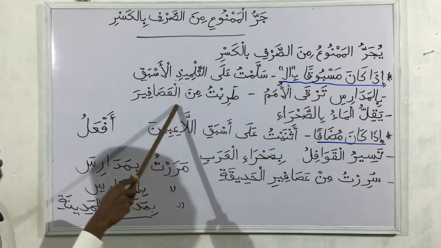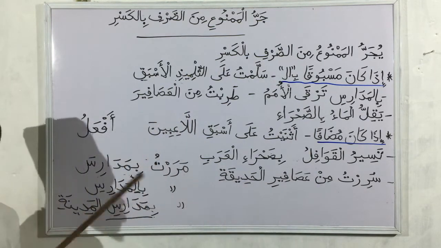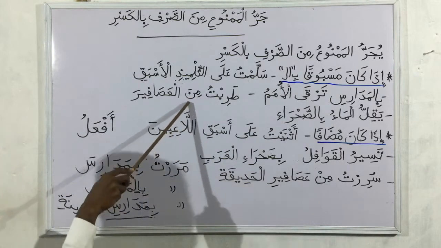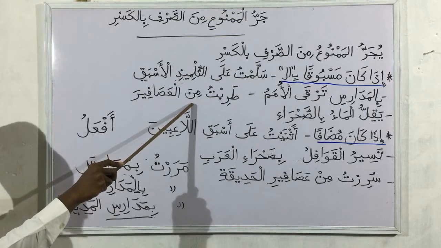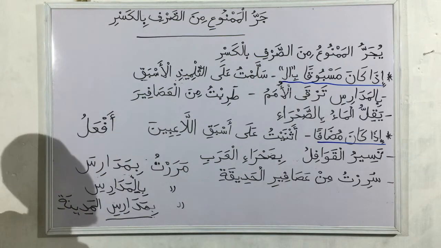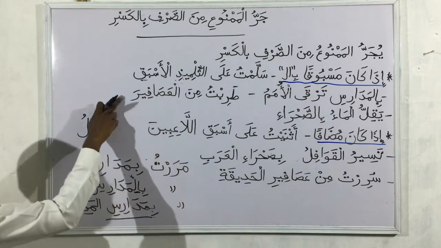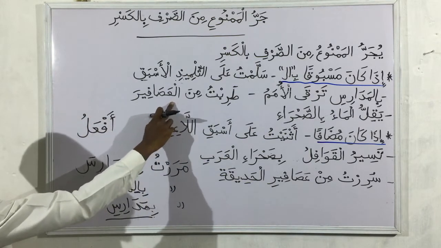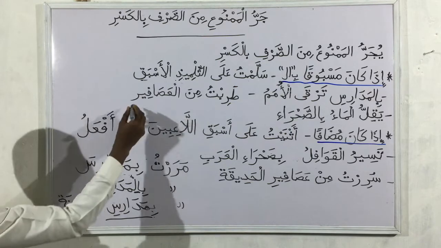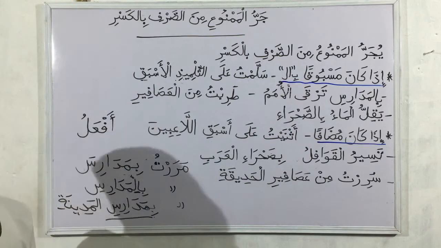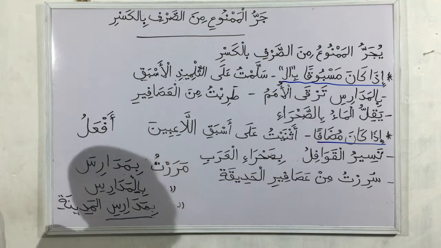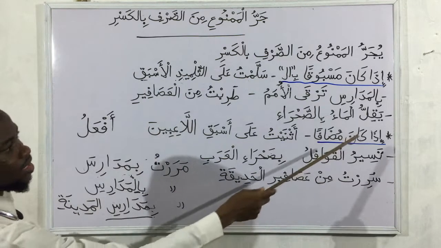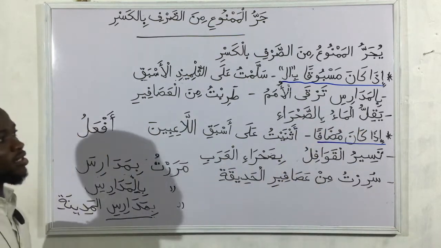Exhilarated by the birds, maybe through their singing or any other thing. So min is the harfu jar here, and the asafir is supposed to be what? Majrur. So you can see there is fatha here. That is clearly a mistake because it is taking what? Alif and lam here. So this is supposed to be what? Taribtu min al asafiri. So because it is taking alif and lam.